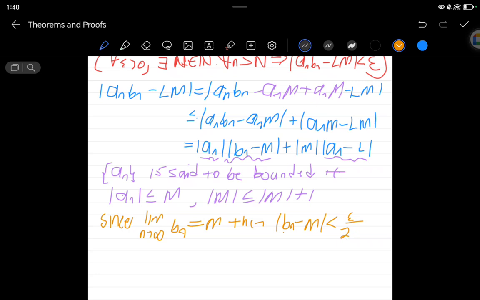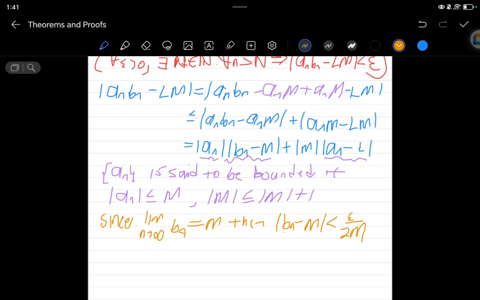But when we look at the value that is associated with bn minus m, it is m. So we can manipulate the denominator to m so that m can cancel. You see, right?